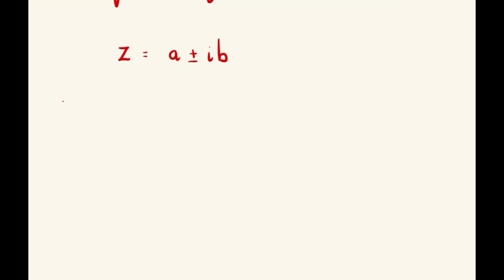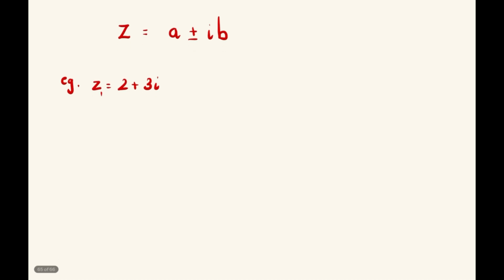For example, we can have the complex number Z1 equal to 2 plus 3i. Here, a is equal to 2, b is equal to 3.